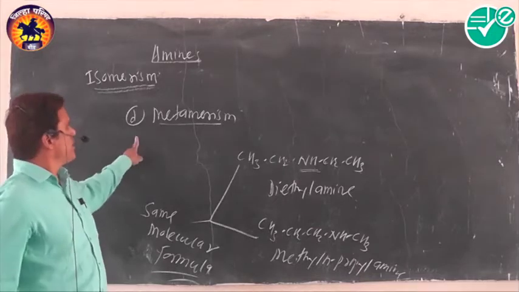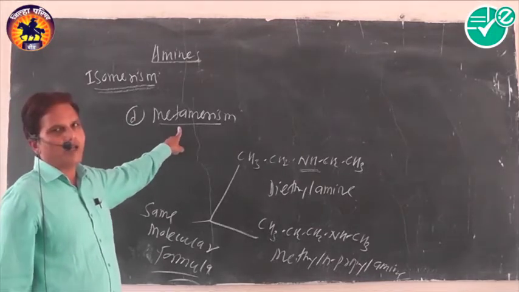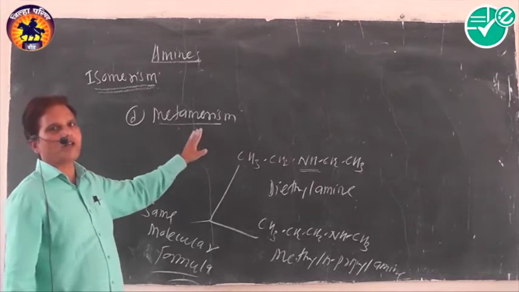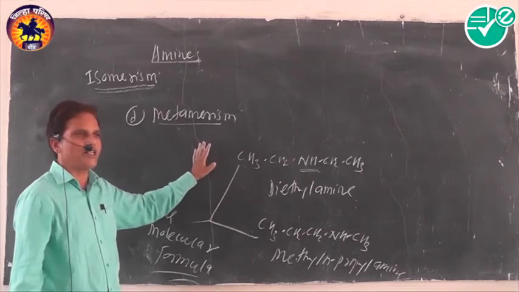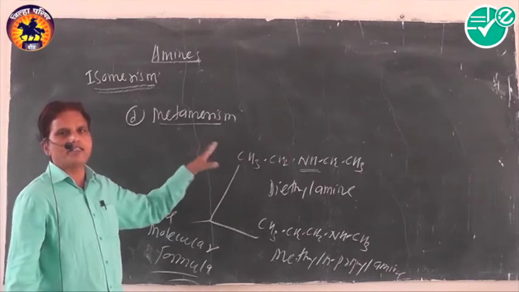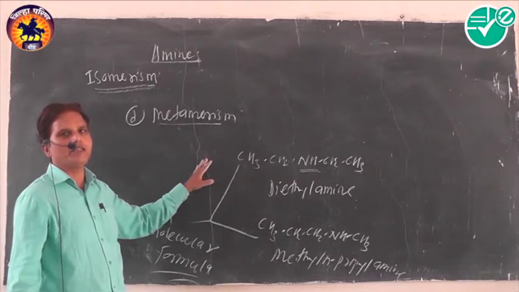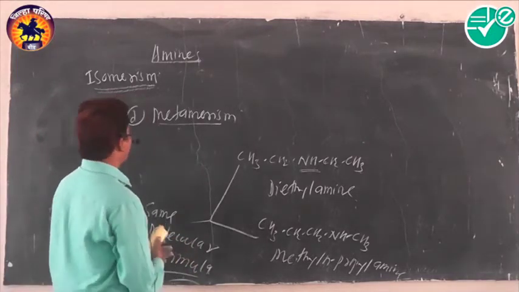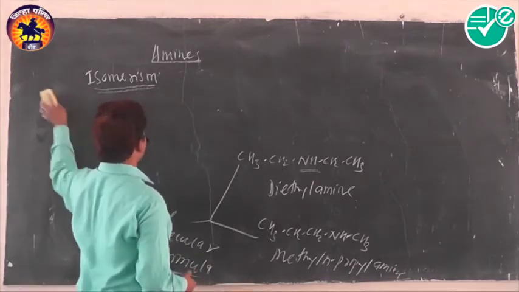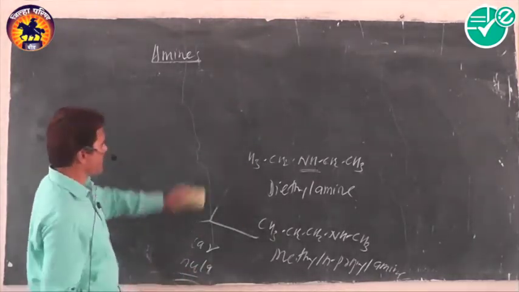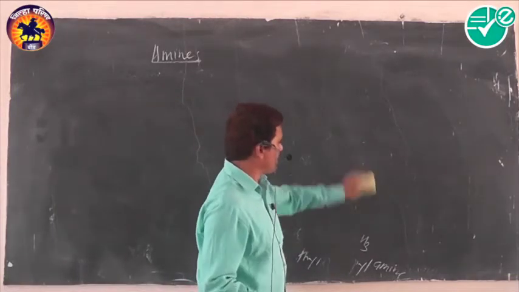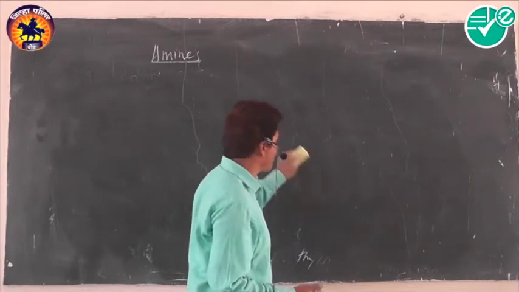That's why this phenomenon is called metamerism. Organic compounds having the same molecular formula but different alkyl groups around the polyvalent functional group are called metamers, and the phenomenon is known as metamerism. This is simple about isomerism in amines. Amines exhibit how many types of isomerism? Amines exhibit four different types of structural isomerism: chain, position, functional, and metamerism. Then let us start methods of preparation of amines.